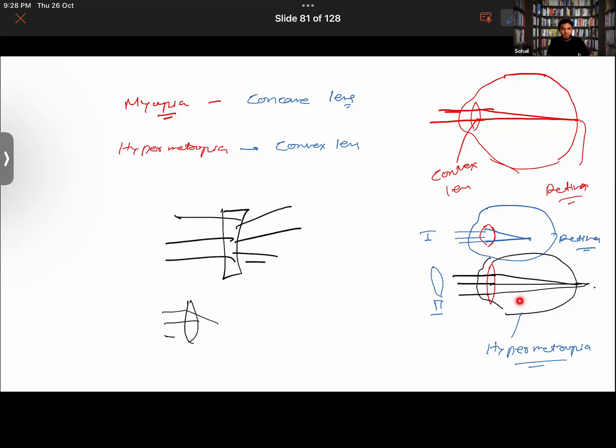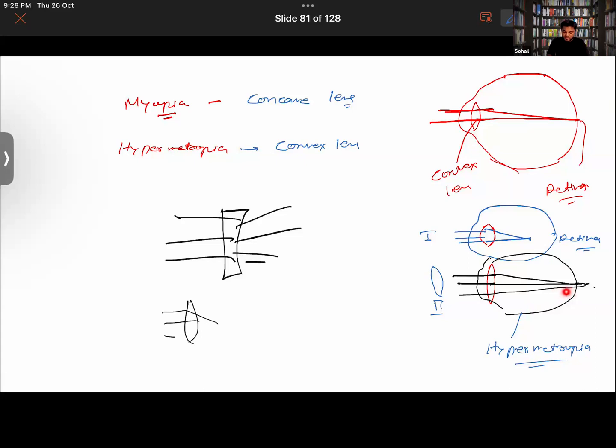Yes, sir. Because the focus is behind, we have to give convex lens. Okay, Vaiga, what about you? Can't hear you properly. Yes, sir.